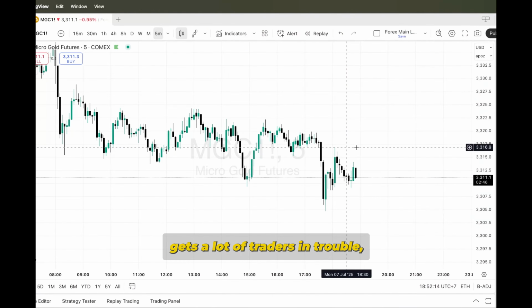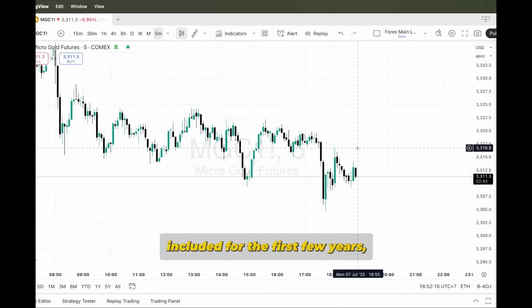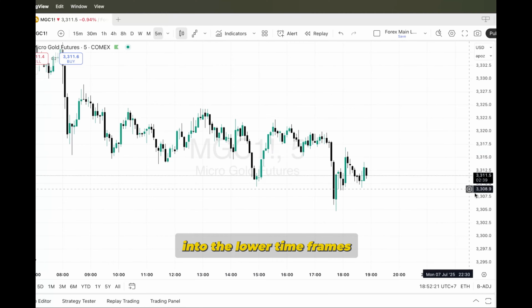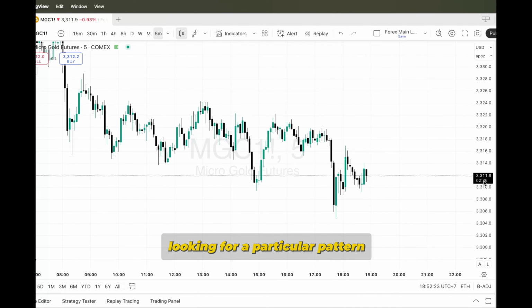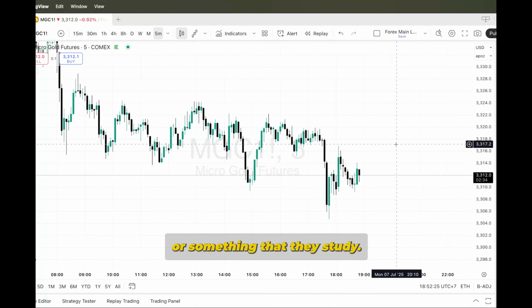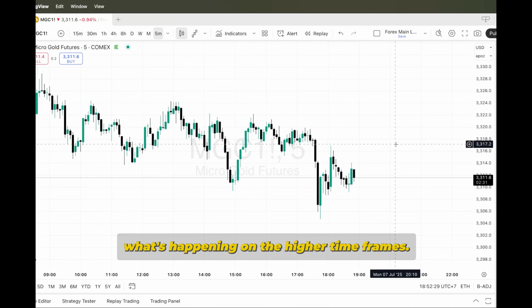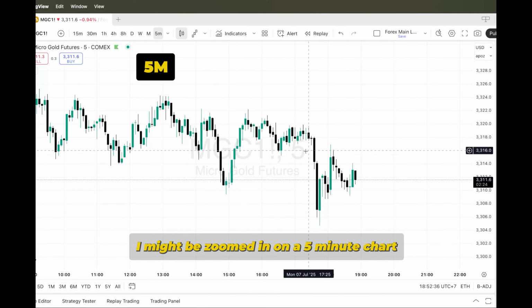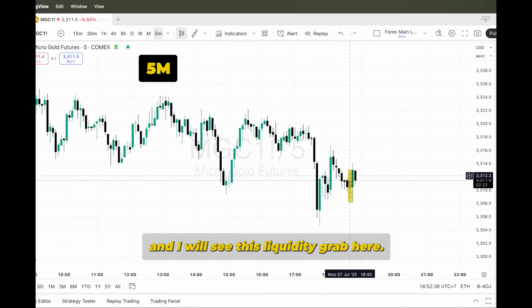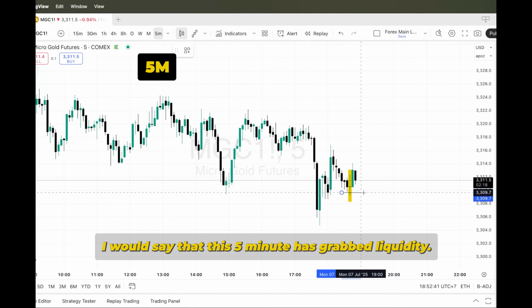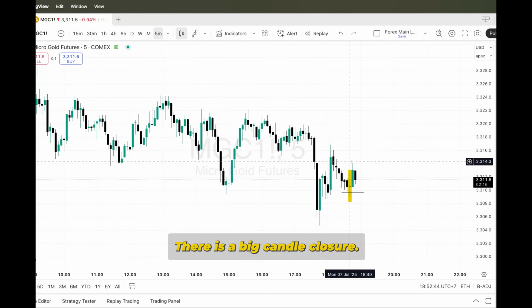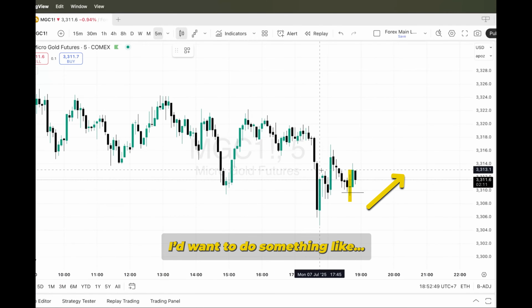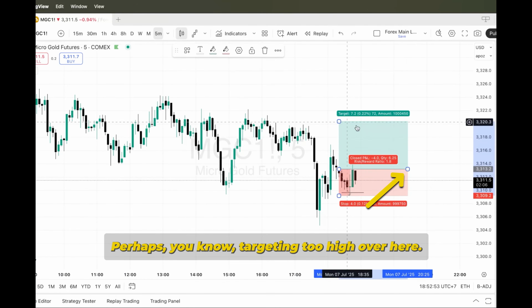So what gets a lot of traders in trouble, and myself included for the first few years, was that they are too zoomed in on the lower time frames, looking for a particular pattern or something that they study. They have no idea what's happening on the higher time frames. For example, if I'm doing liquidity grabs, I might be zoomed in on a 5-minute chart and I will see this liquidity grab here, and I will say that this 5-minute has grabbed liquidity. There is a big candle closure. Let's do a long, right? I would want to do something like perhaps targeting the high over here.